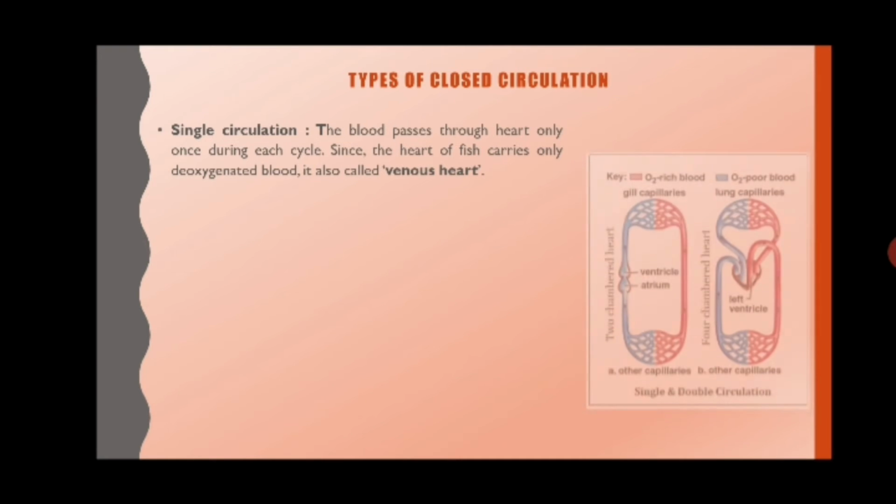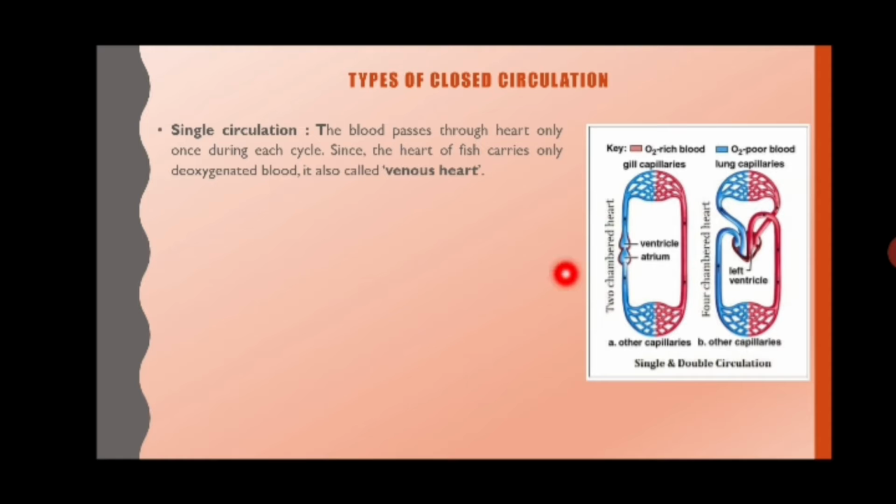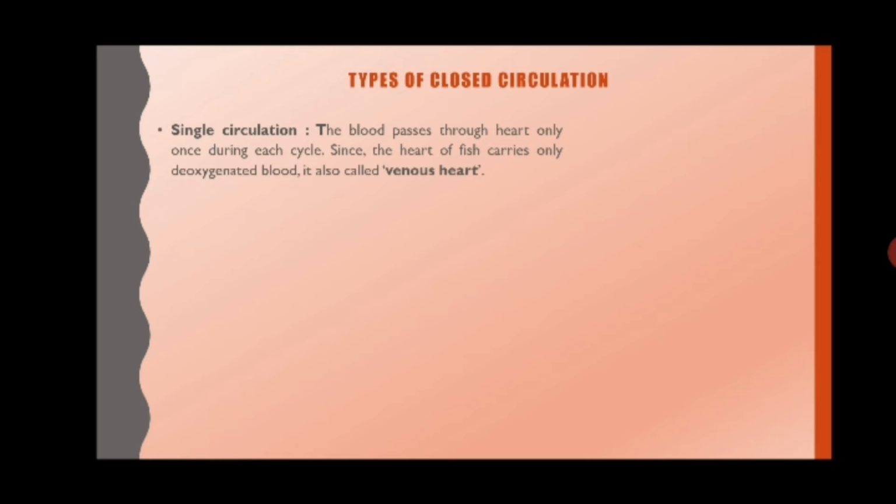This is the diagram of the heart. Now what happens here? The blood will come from the gill. This is the gill area, this is the heart area, and these are the body tissues. From here, the oxygenated blood will go to all parts of the body. From all parts of the body, after giving up oxygen and becoming deoxygenated, it will go to the heart, and from the heart it will get pumped to the gills, and here it will get oxygenated. That means the whole blood will travel through the heart only once. This is called single circulation.